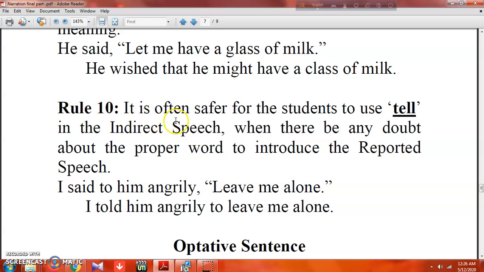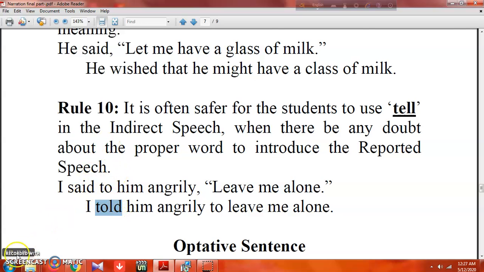Final rule, rule 10: if you find tell there, it is often safer for the student to use tell in the English speech when there is any doubt about the proper word to introduce the reported speech. I said to him angrily, leave me alone. So I told him angrily to leave me alone. So simply, if you are in confusion, that time you have to use tell only.